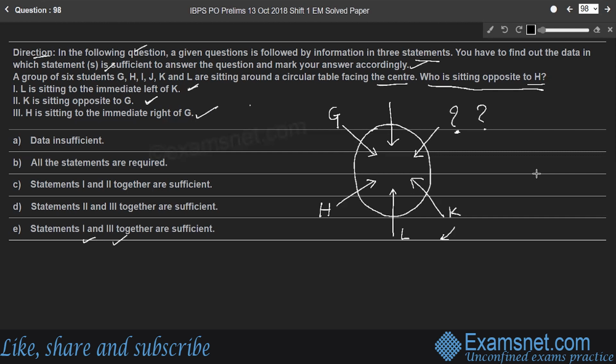Because about the remaining people, who are those? Besides H, it is given I, J. Yes, about I and J, there is no information, right? So somebody is sitting here, either I or J, opposite to H. Therefore, insufficient data is the right answer. Data insufficient.